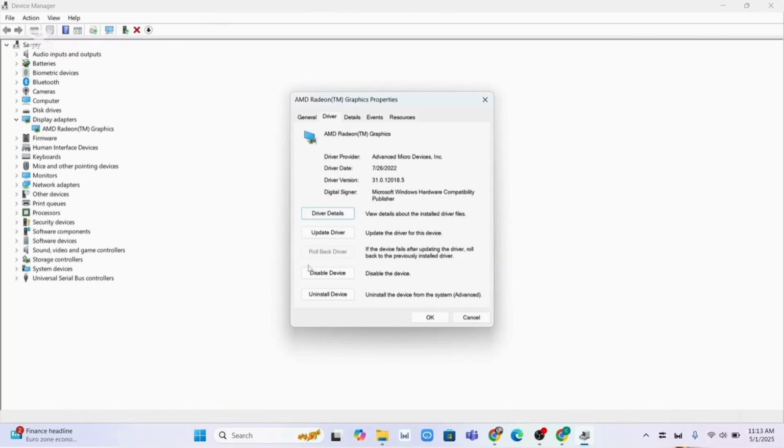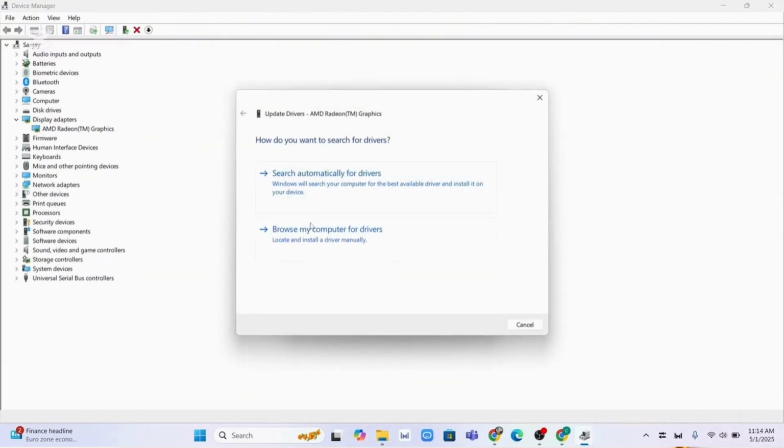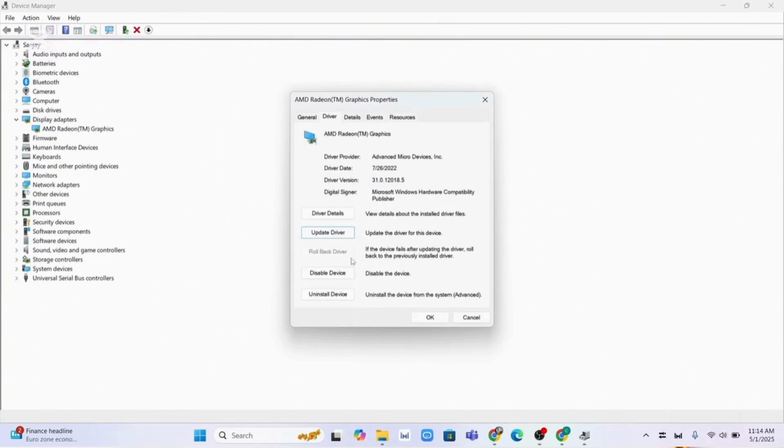or laptop. You can also update to the latest driver from here by clicking on the Update Driver option. And now from here you can choose between two options: search automatically for drivers, or browse my computer for drivers. You can do it as usual from here, and from here you can also go to the Roll Back option to install the previous version of the driver on your PC or laptop. So these are the simplest and easiest methods.